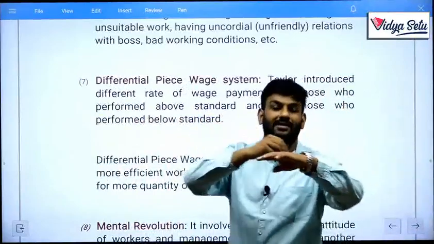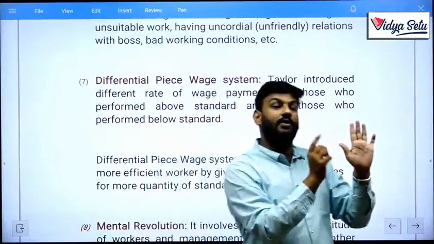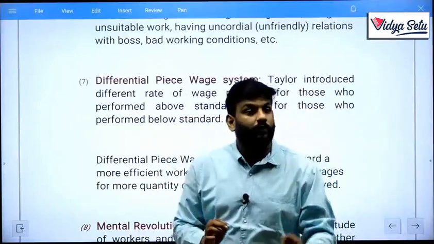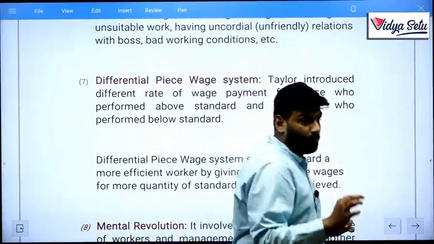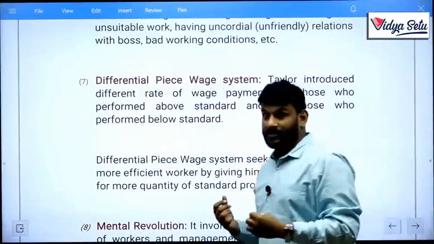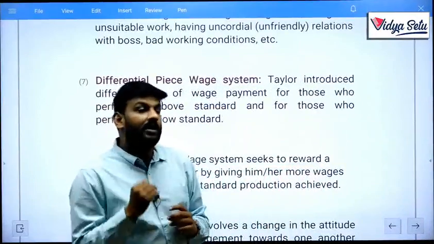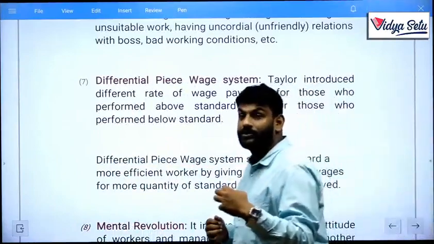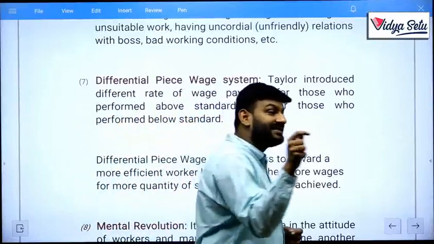Let's discuss this example. Organization A and organization B. Organization A pays their workers ₹10 per hour, and you have to work for 8 hours. Now the organization will pay only ₹80 for each and every worker, not an individual or special worker. Each worker gets paid ₹80. Thereafter, organization B plans a differential piece wage system, that is workers should be paid on the basis of pieces they have made.